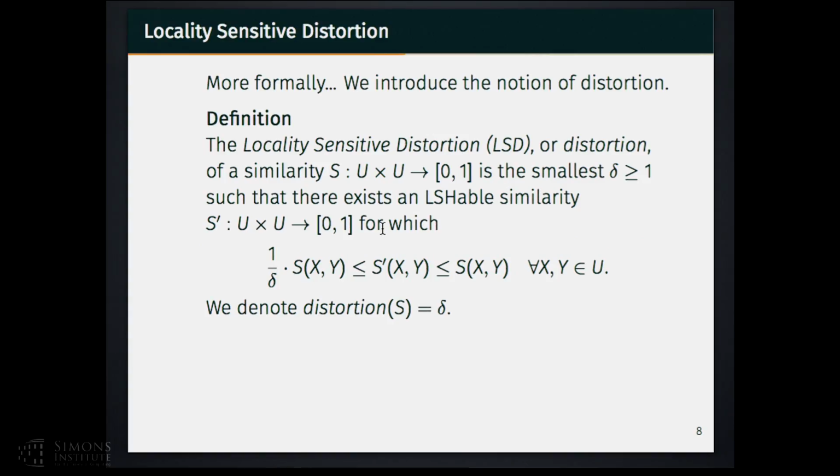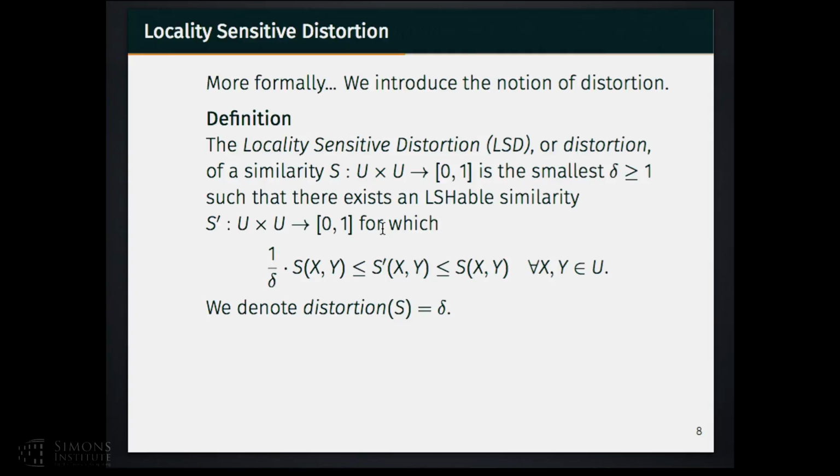To answer this question, in this paper we introduce the notion of distortion. But what do we mean by distortion? Let's take a specific similarity S, which is not LSHable. And suppose that there exists another similarity S prime, which is LSHable. And also suppose that the value of S prime is sandwiched between S over delta and S for every pair of x and y defined on the universe.